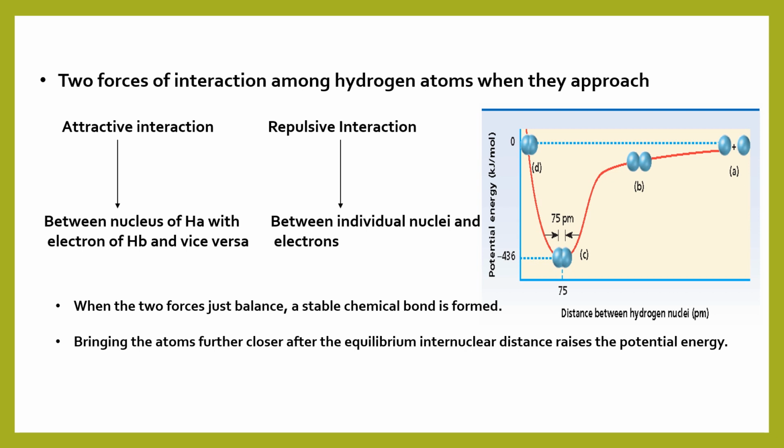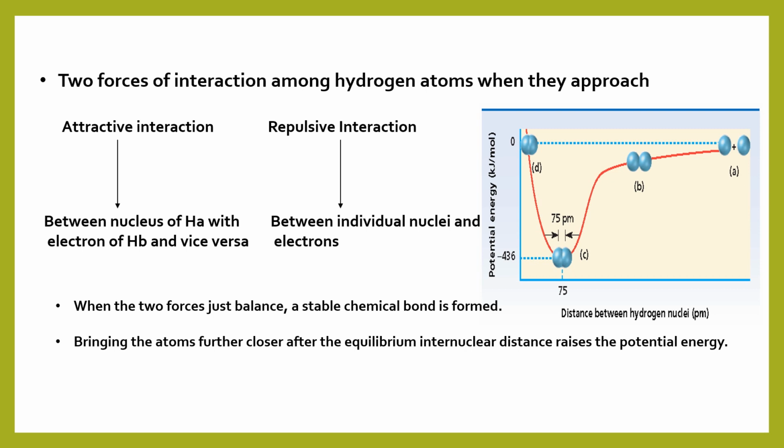This decreases until a stable internuclear distance is reached where the two forces are just balancing. That means the attractive and repulsive interactions are just balancing. This internuclear distance is called the equilibrium internuclear distance.